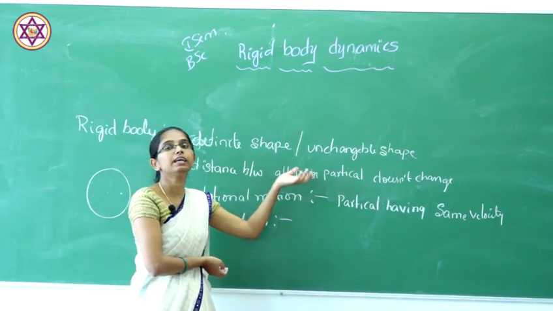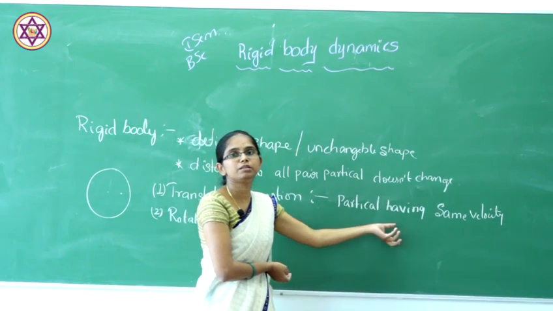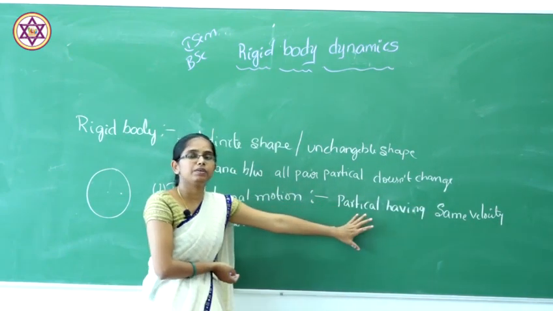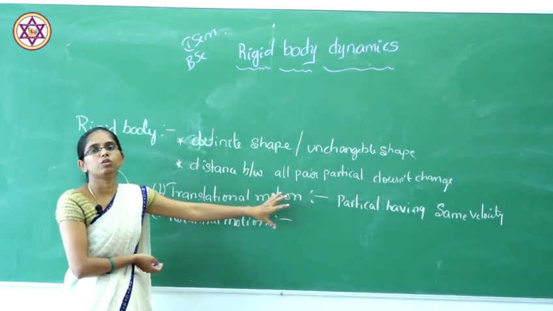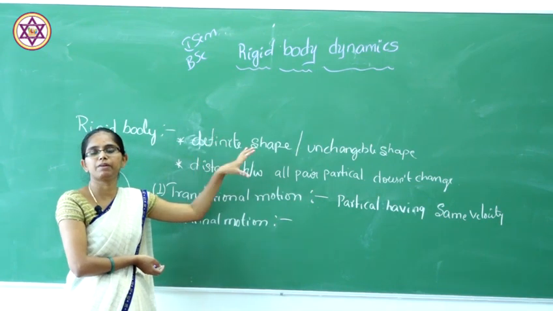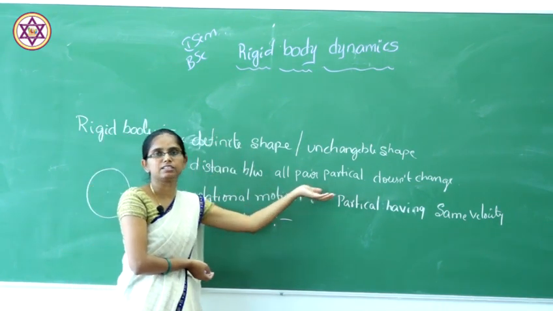Translation is nothing but the particles inside the rigid body moving with the same velocity. So if you throw a rigid body from some height, it will take translational motion.